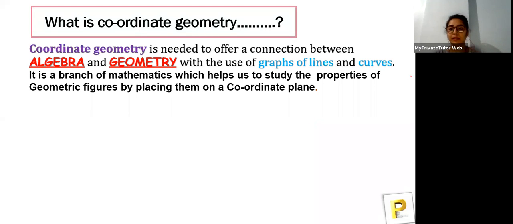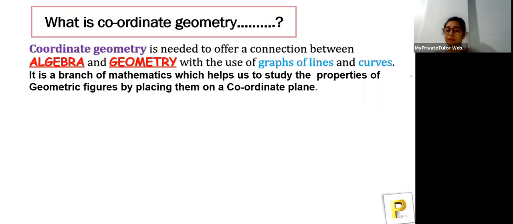Coordinate geometry, obviously, is a topic from geometry. It is needed to offer a connection between algebra and geometry. You'll be thinking, why algebra? Because it's all about geometry. Algebra, because we'll be using x and y and numbers and all those things. So algebra and geometry with the use of graphs, lines and curves. For today's session we will be using only lines, and in the further standards you get to use curves also in this part. So, graphs of lines and curves.